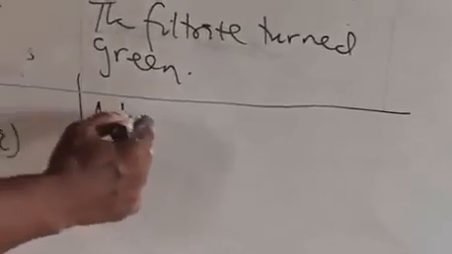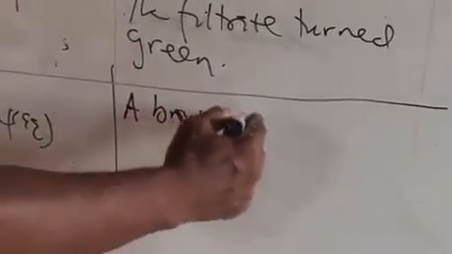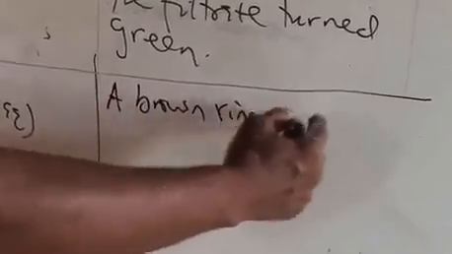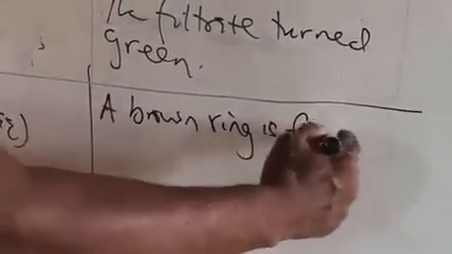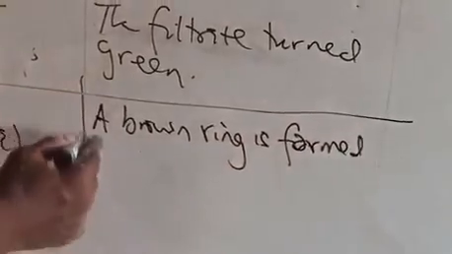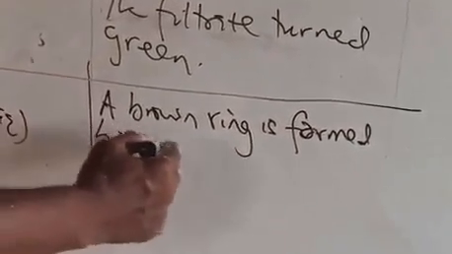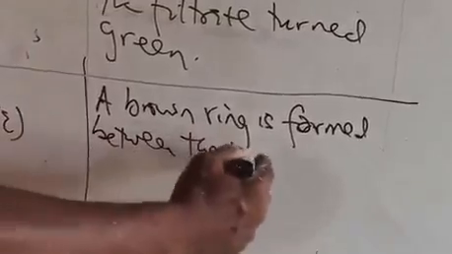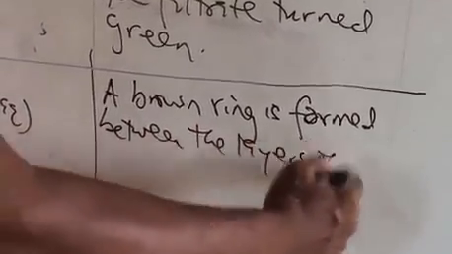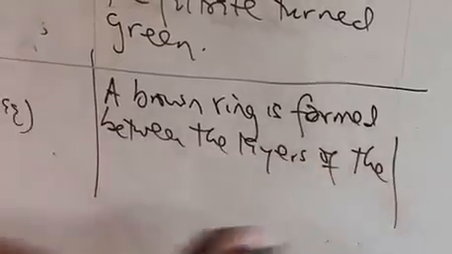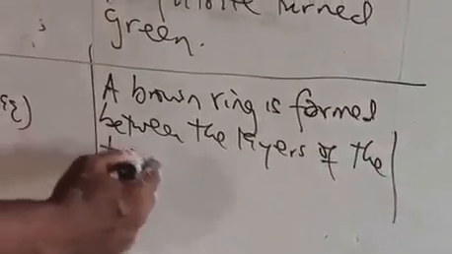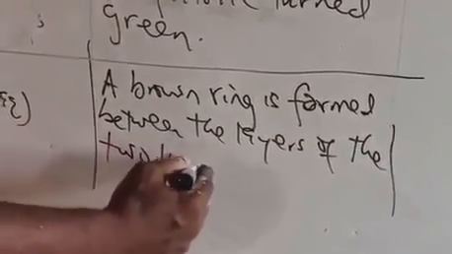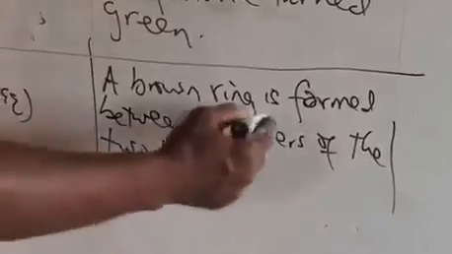Then under observation, I say a brown ring is formed between the layers of the two liquids. Brown ring formed.